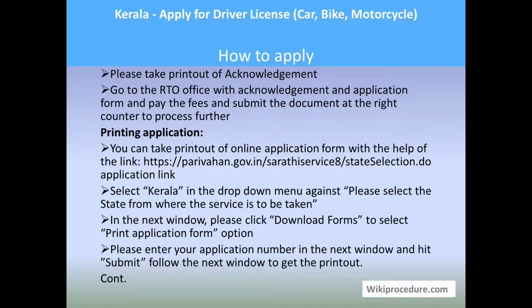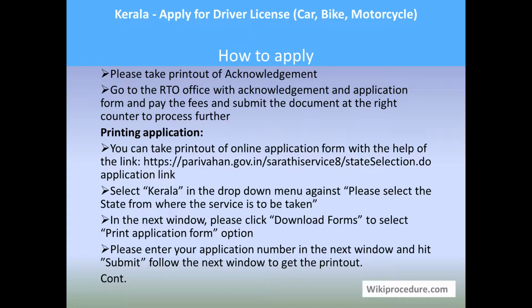Take a printout of it along with the application. Go to the RTO office with the acknowledgement and application form and pay the required fees as per the guidelines of the authorities and follow the officers or authorities guidelines to complete the procedure in person to obtain a driving license which you initiated through online.